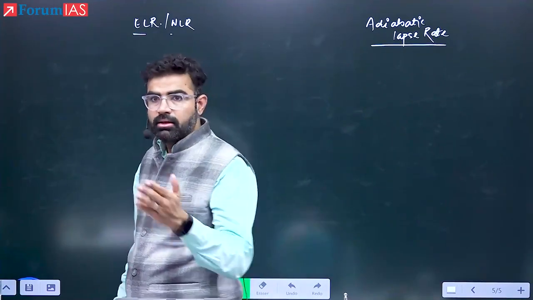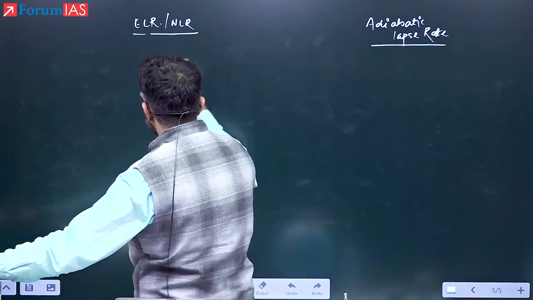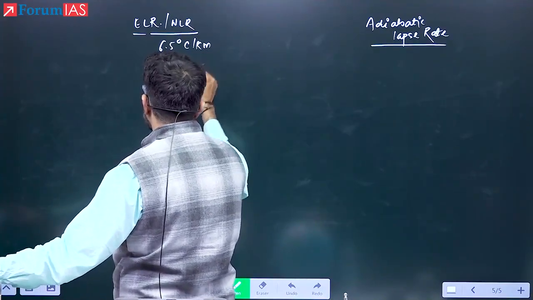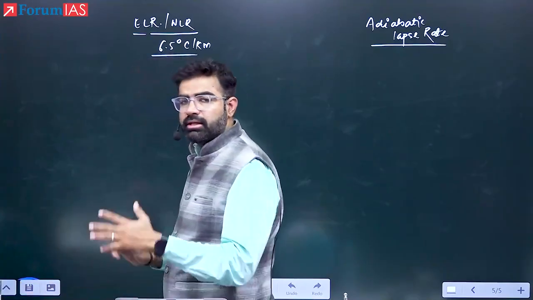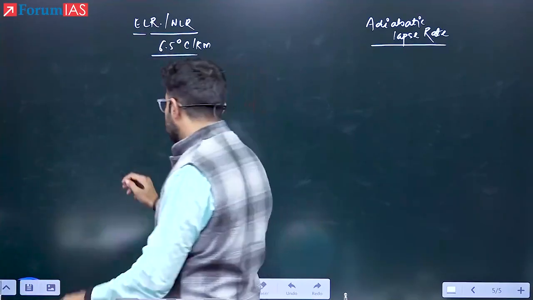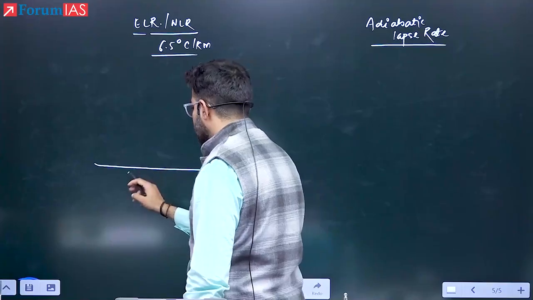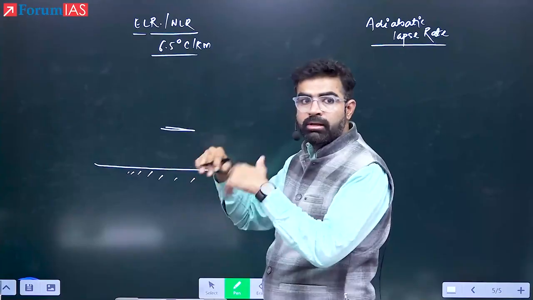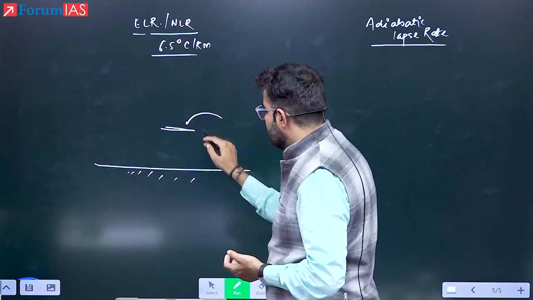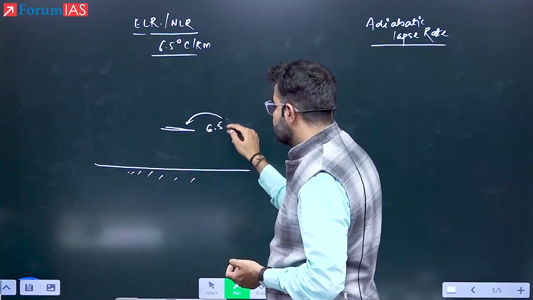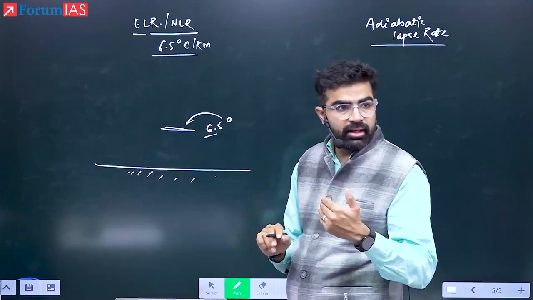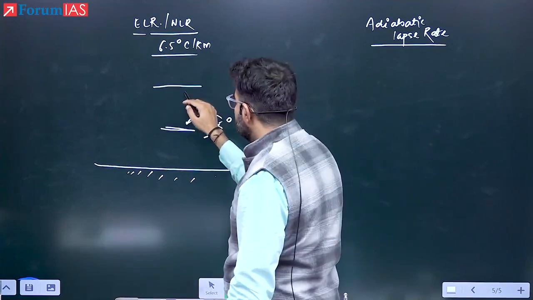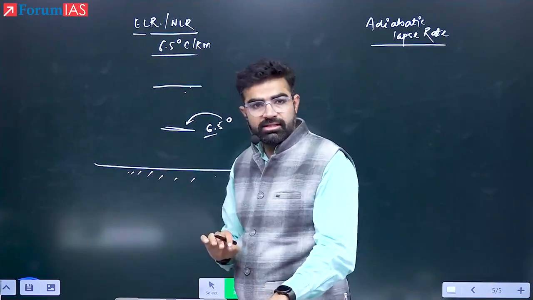Now please see here. The environmental lapse rate that you have learned is 6.5 degrees C on an average per kilometer. What happens is the atmosphere will become cooler. Now see here, this is the surface of the earth. I am going to 1 kilometer altitude-wise. I'm not talking about the movement of air. I simply reached here and found that the temperature was around 6.5 degrees C lesser than the surface temperature. Then I reached here and found the temperature was a further 6.5 degrees C lesser.